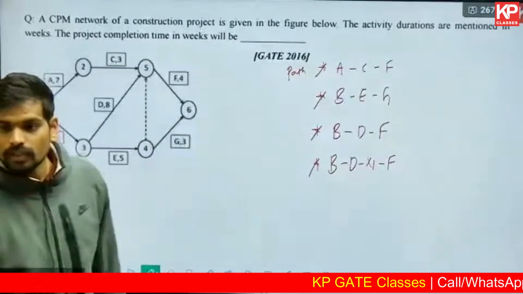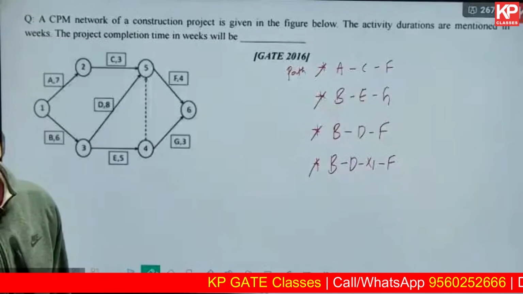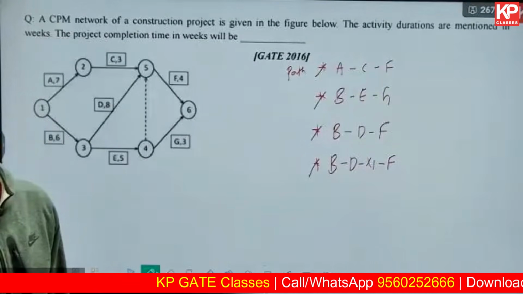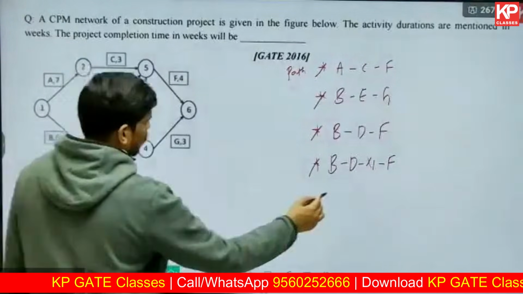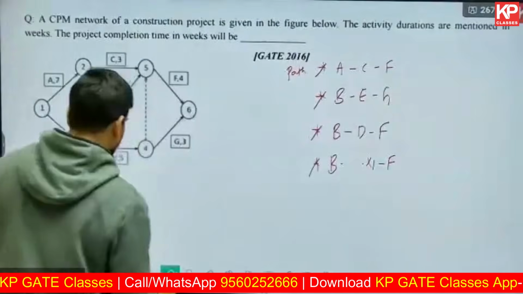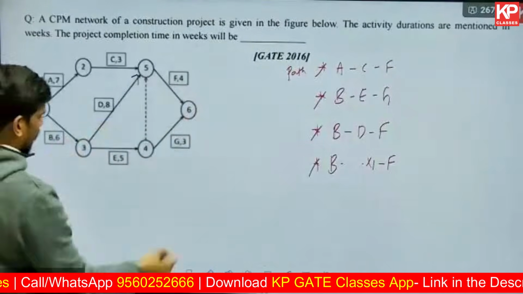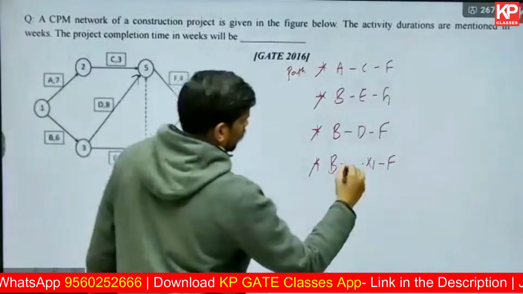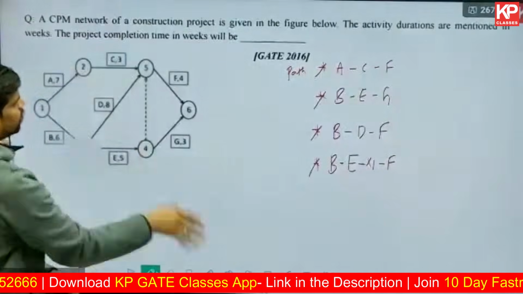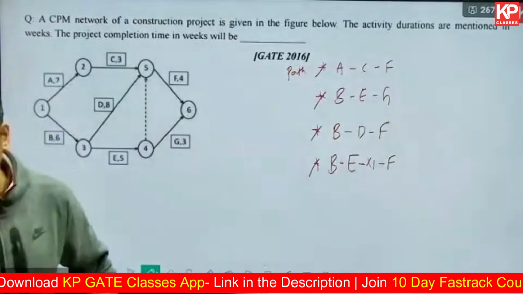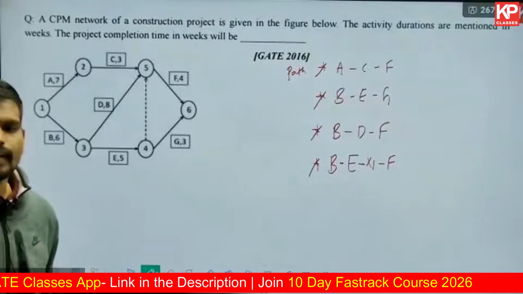What is the duration? Someone says one other path, BEX1F. Actually it is BEX1F only, not BDX1F. Correct. Thanks for correcting. After D you don't have X1. It is BEX1F. Correct. These are the four paths. There's no other path. By mistake, I've written it as D. I hope that is clear. It is B, E, X1 and F.